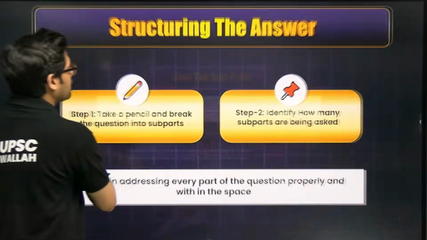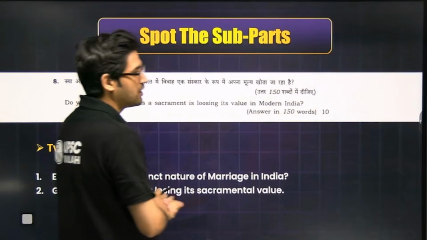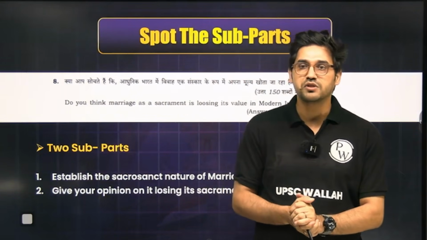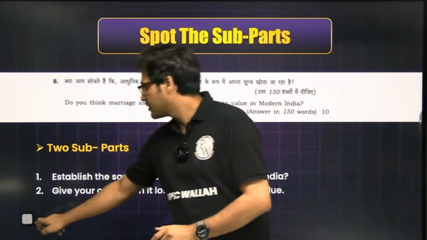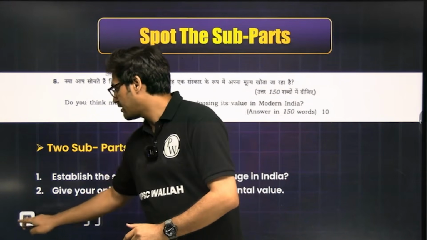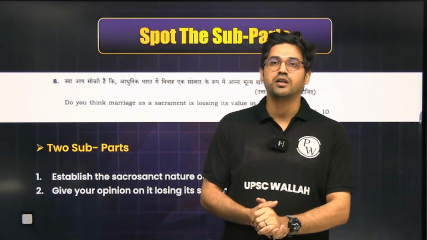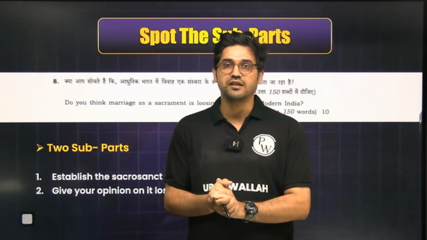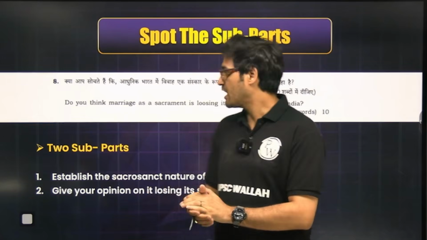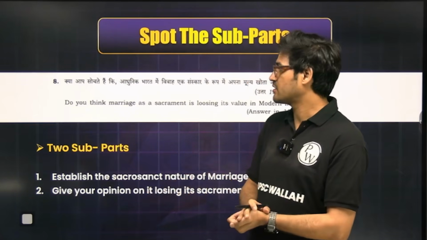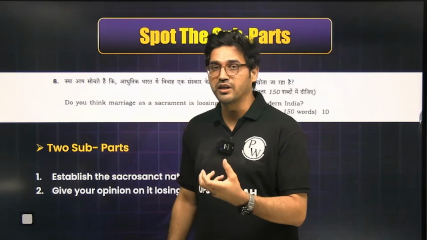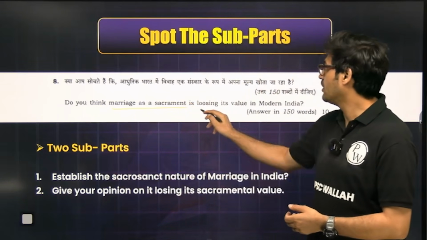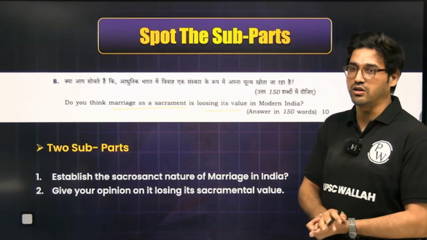For instance, take a look at this question. The question says, do you think marriage as a sacrament is losing its value in modern India? Now, if you look at the question itself, it on its own does not tell you how many subparts are there to the question. But if you read the question carefully and understand it, you will be able to find that this is an opinion-based question. Here he is asking you your opinion if you think that marriages in India as a sacrament are losing their value, especially in modern India.